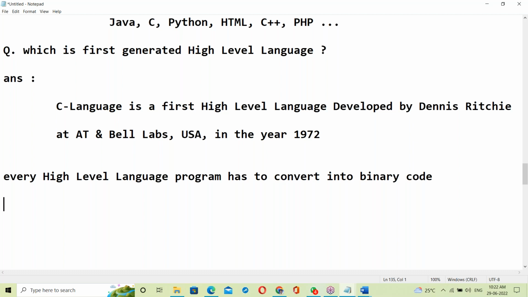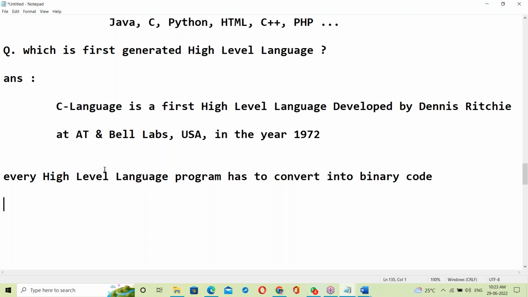Who will convert? Which one will convert from high-level language to binary code? Come on, guys, anyone have an idea? All of Java and C are high-level languages being converted into binary code. Who will convert it? Assembler? Yeah, I guess it is assembler. Compiler. Good, compiler.